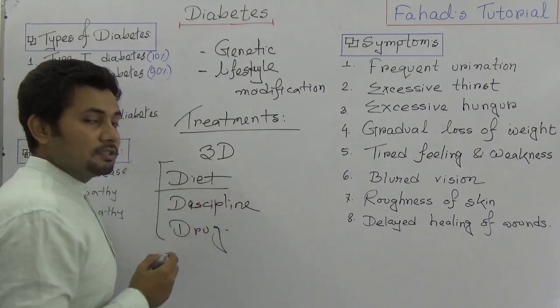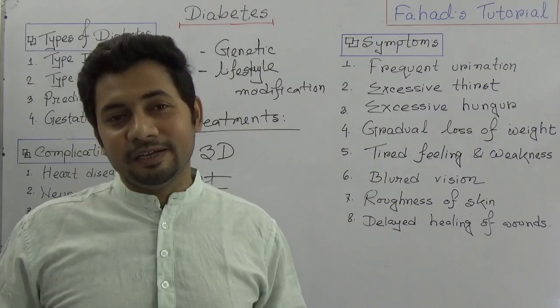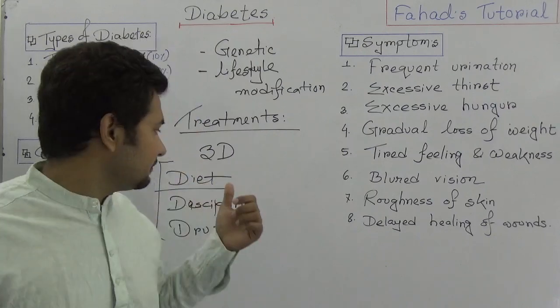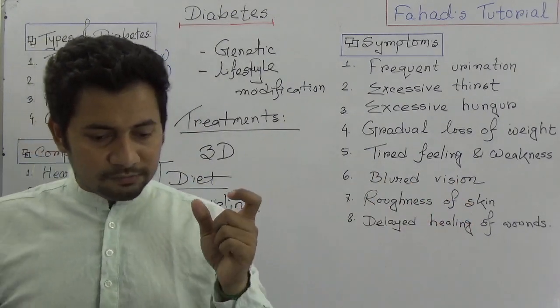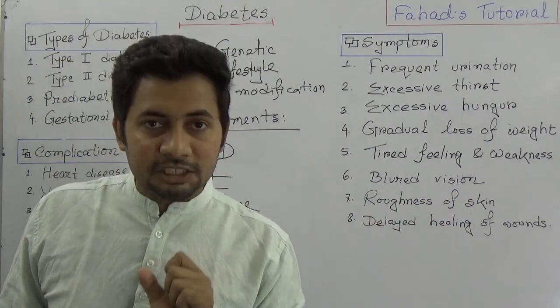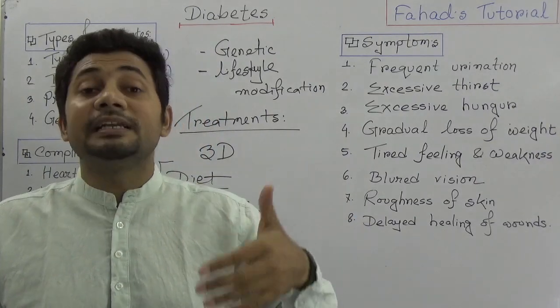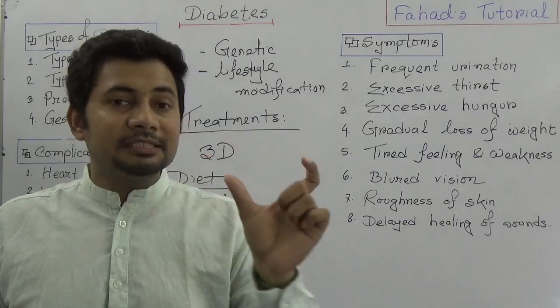So diet chart. This is a very common term used by diabetic patients. In case of diet, the dietitian or the physician who is looking after that patient will definitely recommend a specific diet chart.